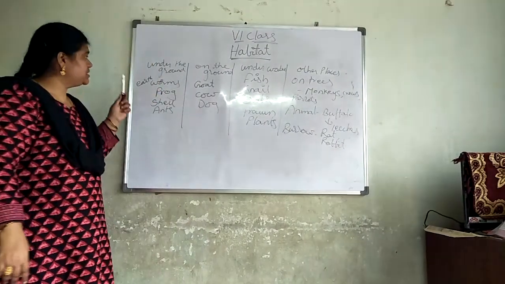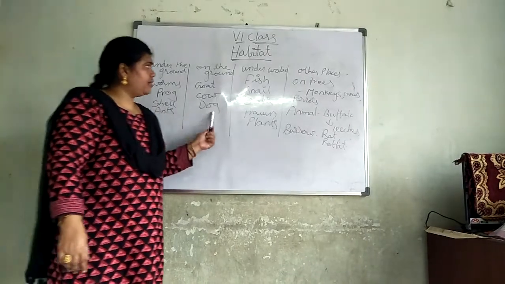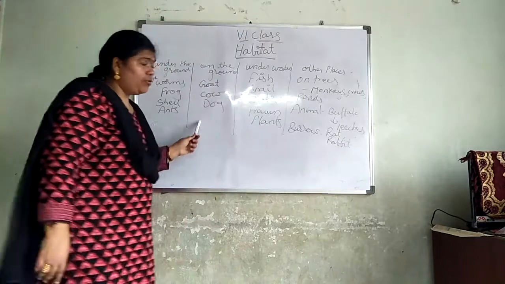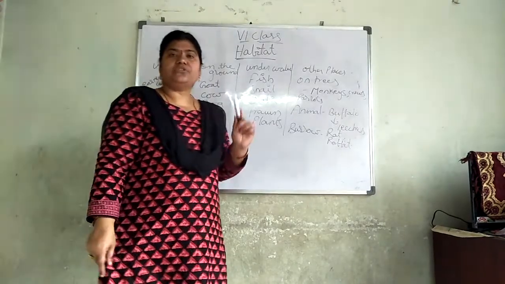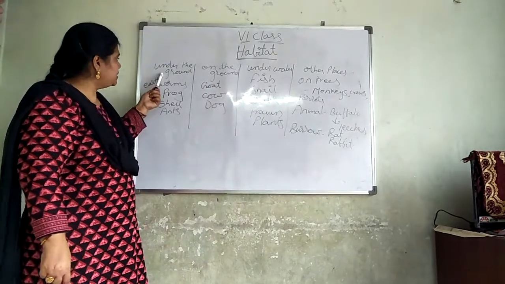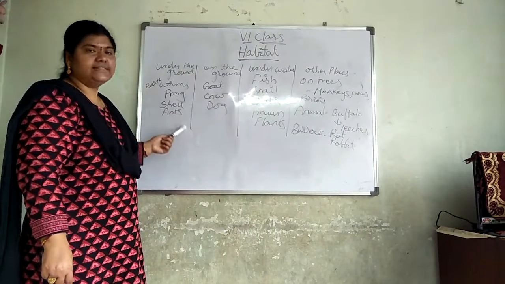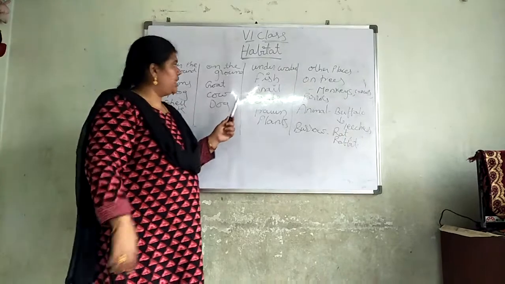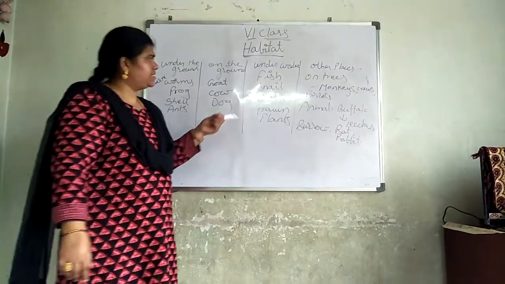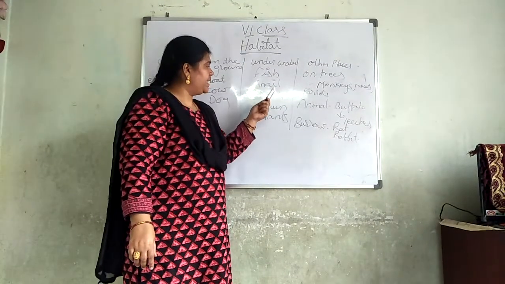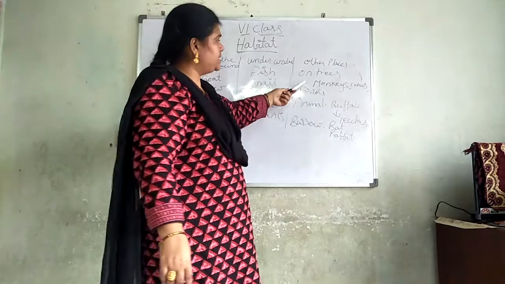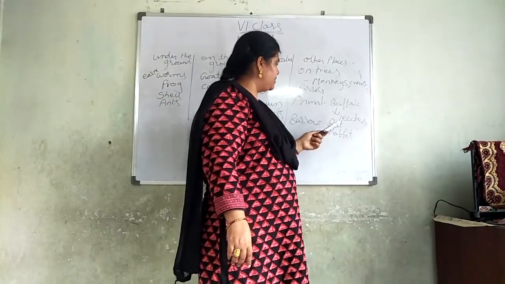But where do habitats exist? Under the ground, on the ground, underwater, other places. I gave only a few examples. You can try to give many more examples. So, underground: earthworms, frogs, shells, ants, eggs. On the ground: goat, cow, sheep, cat, etc. Underwater: fish, snail, crabs, prawn, plants, etc. Other places: on trees, monkeys, crows, parrots, and animals like buffaloes.